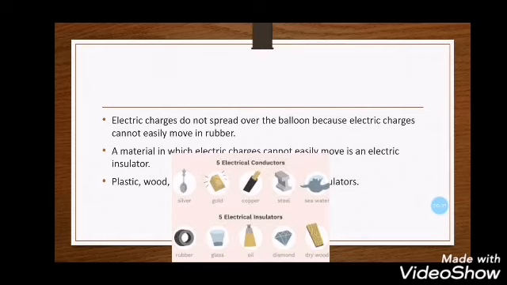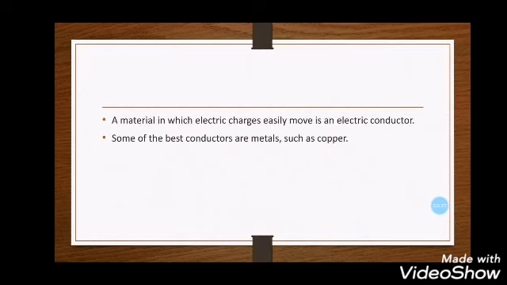So I have here in this figure 5 electrical conductors: silver, gold, copper, steel, and seawater. And I have also insulators. I have rubber, glass, oil, diamond, and dry wood. Now, a material in which electric charges easily move is an electric conductor. Some of the best conductors are metals such as copper.